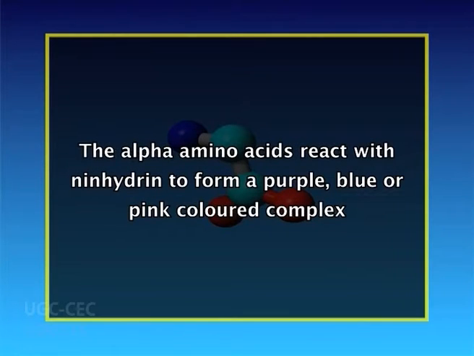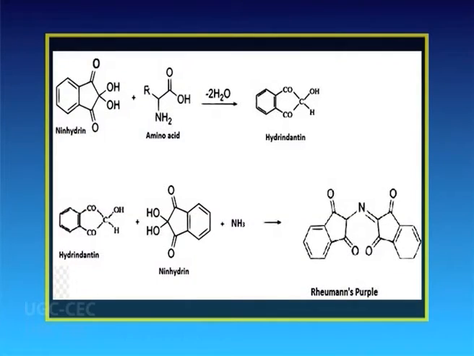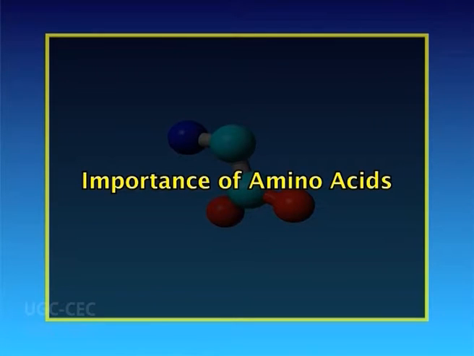The alpha amino acids react with ninhydrin to form a purple, blue or pink colored complex called Ruhemann's complex. The ninhydrin reaction is effectively used for the quantitative determination of amino acids and proteins. We will now study the importance of amino acids.